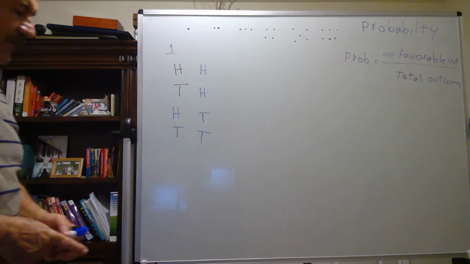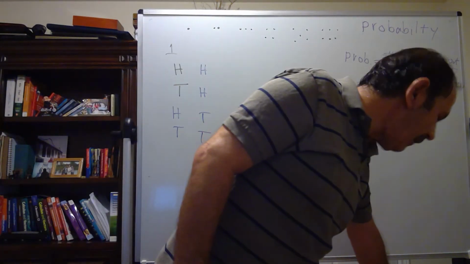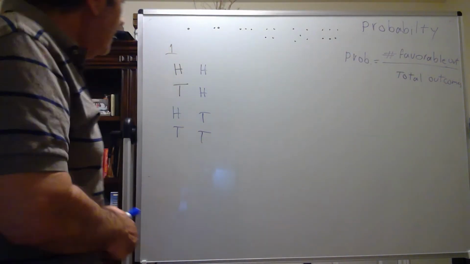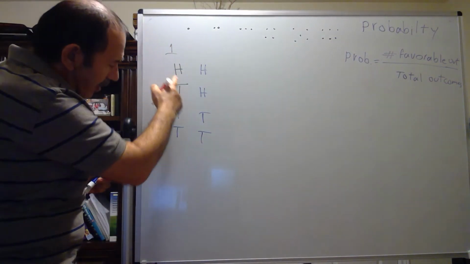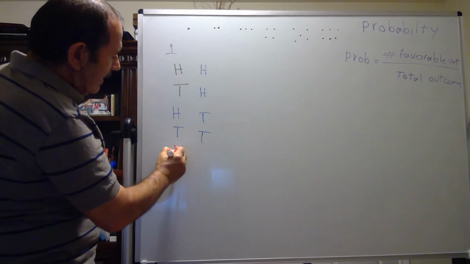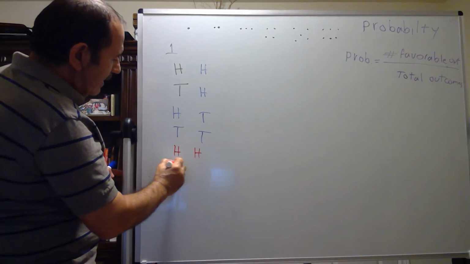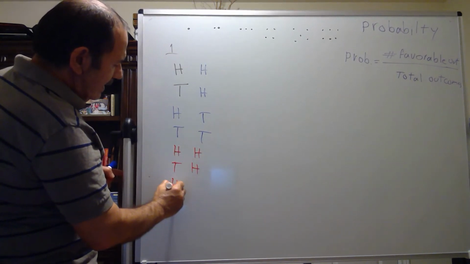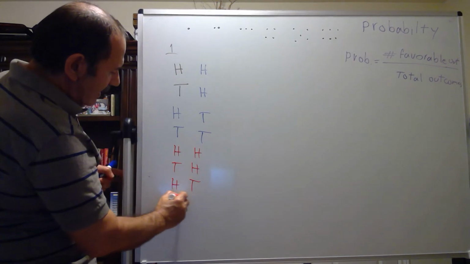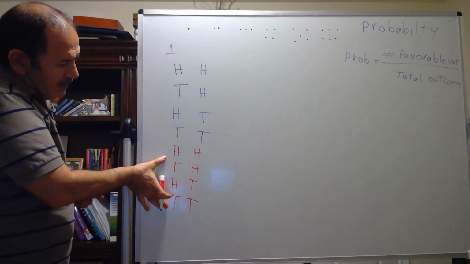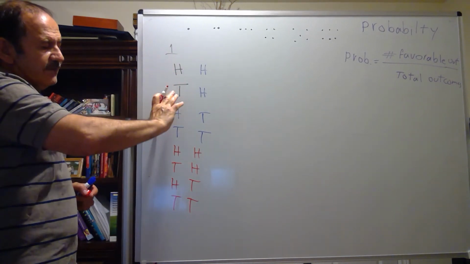Just repeat this 4. I'm writing for 3 coins. Copy this 4: head head, tail head, head tail, and tail tail. Can you see the bottom 4 is a copy of the top 4.